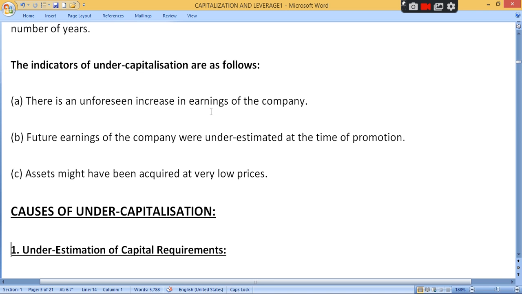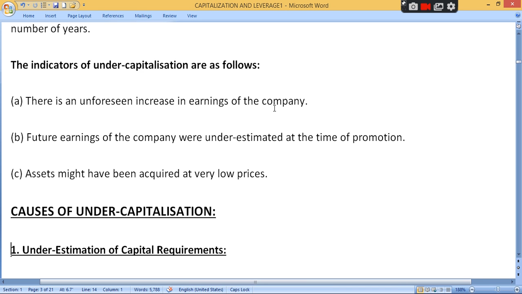Proper investment કેટલું? For example 5 lakh ની requirement હતી business માં, clear, અને તમે investment actually કેટલું કર્યું? Only 3 lakh rupees. So it is undercapitalized, clear. And here, if there is suddenly, clear, an increase in earning of the company, જો company ની earning વધુ હોય as compared to investment.